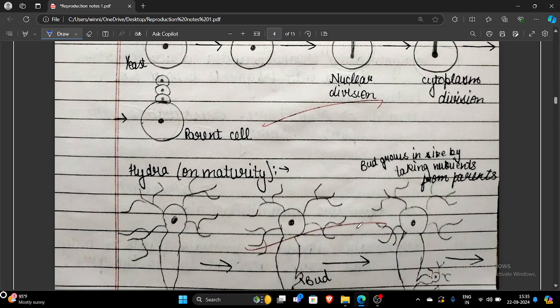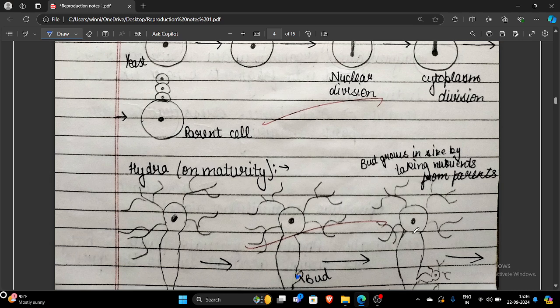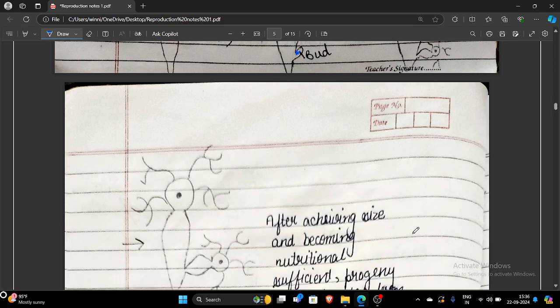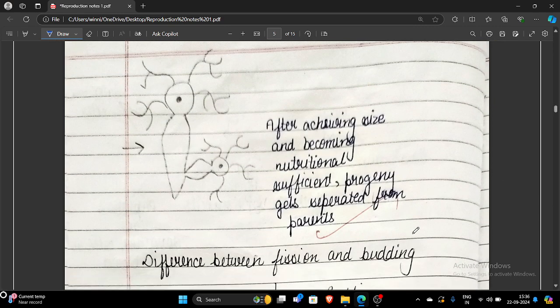Second, in case of hydra, hydra divides from the lower body part. And specifically, how the bud formation occurs is that due to continuous cell divisions at that particular site, it will give rise to the formation of a bud. This bud grows in size, taking nutrients from the parent, and as soon as it becomes nutritionally sufficient, it gets detached from the parent body. Fine. So you have to remember about budding. A bud-like outgrowth will give rise to progeny. In case of yeast, the bud arises from the top, and in hydra from the lower body part.